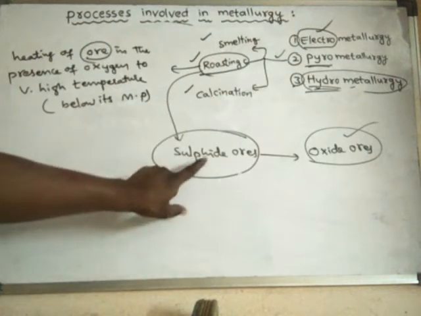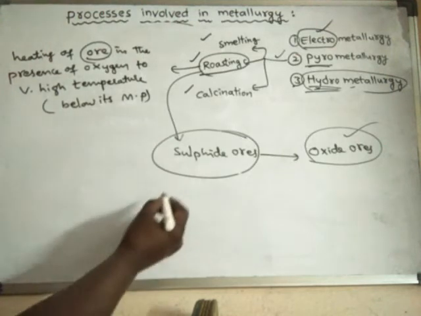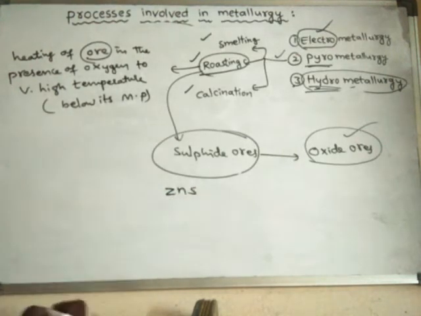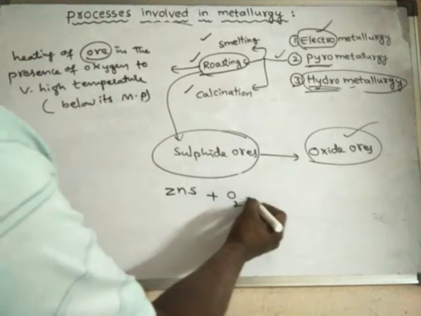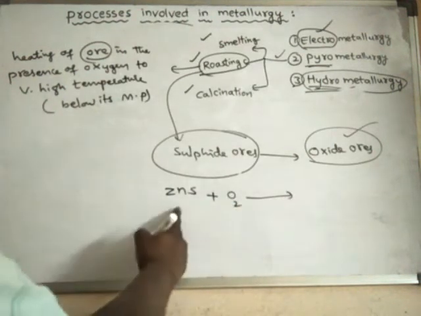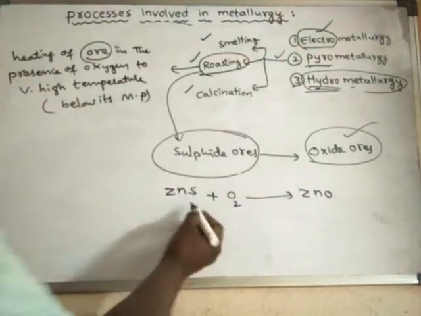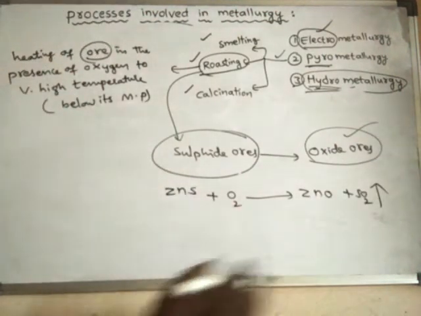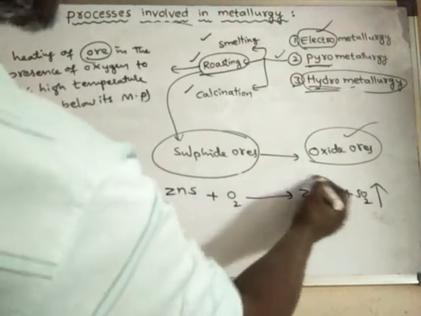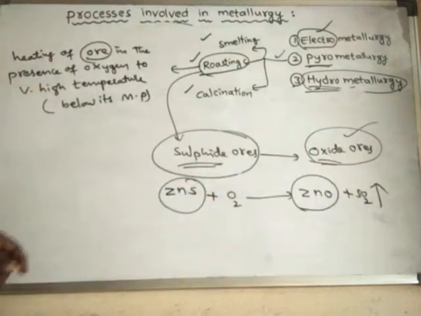Sulfide ore is heated to very high temperatures in the presence of oxygen. For example, take zinc sulfide. In the extraction of zinc metal from this zinc sulfide ore, the zinc sulfide is roasted in air to very high temperatures. What happens? The zinc sulfide will convert into zinc oxide, and sulfur dioxide gas is formed and will be removed. That means sulfide ore is converted into oxide ore.